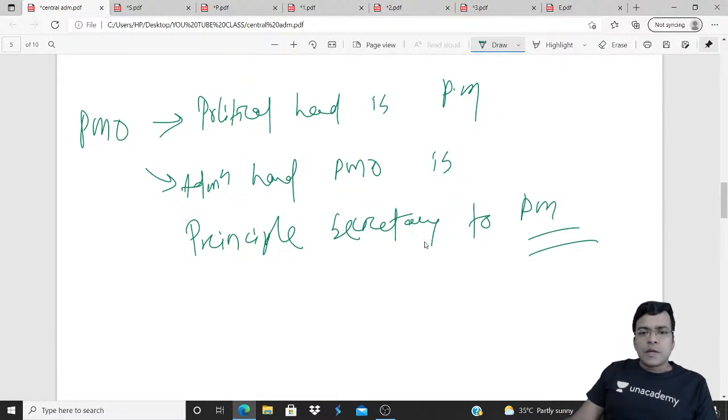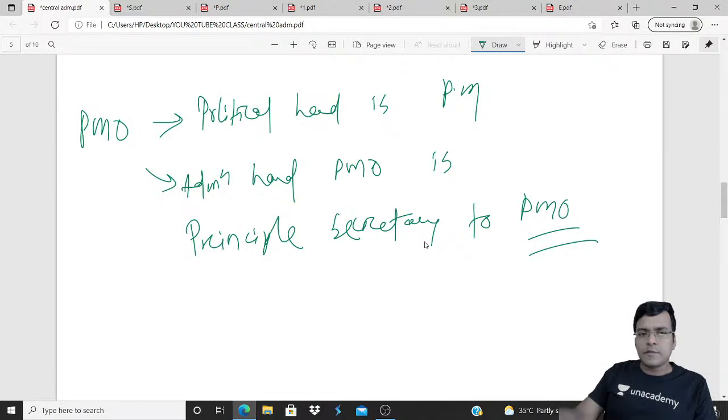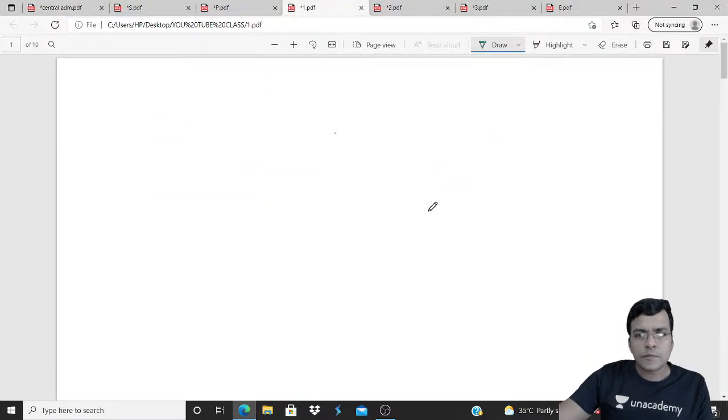So the Principal Secretary to the PMO is the executive head or administrative head of the PMO. So you write this. After that, our next part is, from this function of PMO, we can comprehend